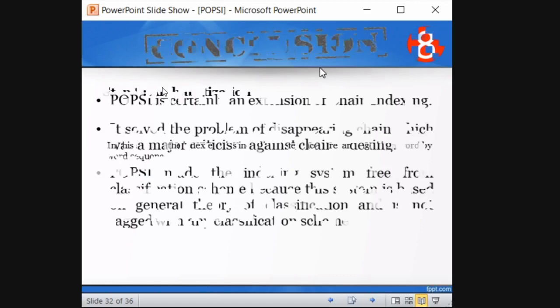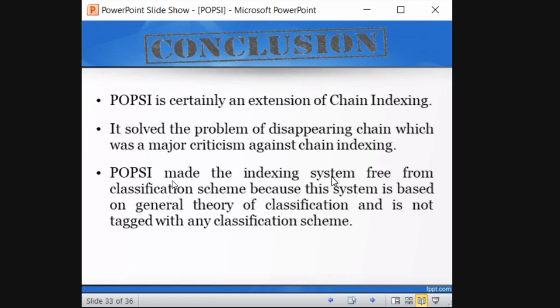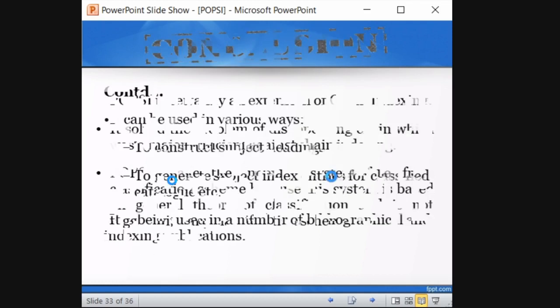So these are the steps of POPC. So what is POPC actually? It is nothing but an extension of chain indexing, but the problem of disappearing chain in the chain indexing method is overcome using POPC. So it makes the indexing free from classification. In chain indexing you definitely need a classification number, right? Here it is not like that. So it is free from classification, and it is not based on any particular classification scheme. It is based on the general theory of classification. So this is all about POPC.